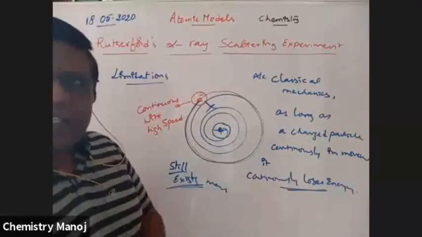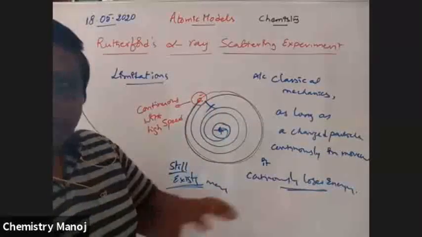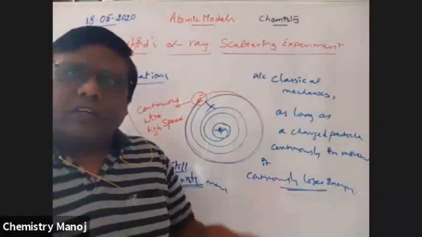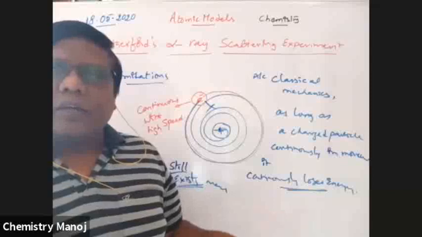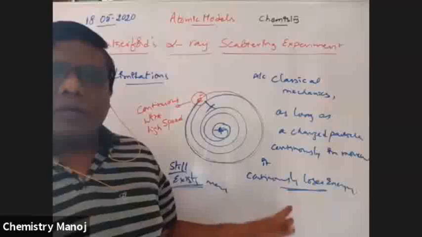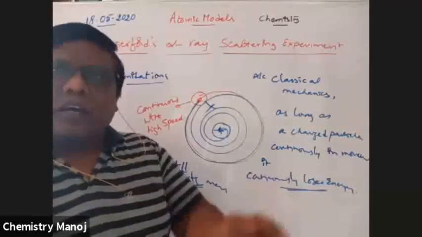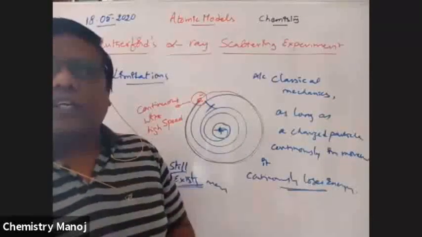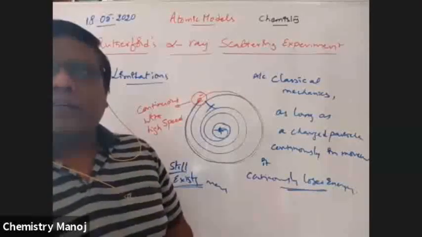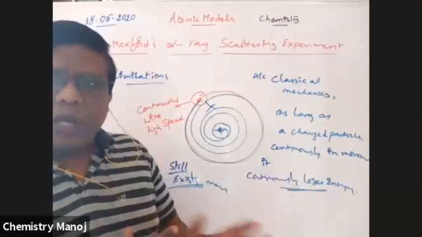Why is it not possible? That is not explained by Rutherford. But the term nucleus is a very important term that was given by Rutherford. So even though some limitations are there, important points like nucleus and orbits were introduced. Later, Bohr used these points and developed his theory as Bohr's atomic theory. I will explain that in tomorrow's class. Up to now, please wait.